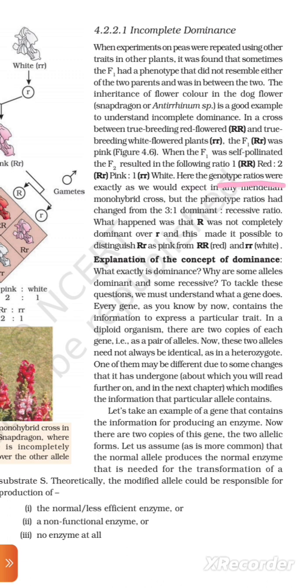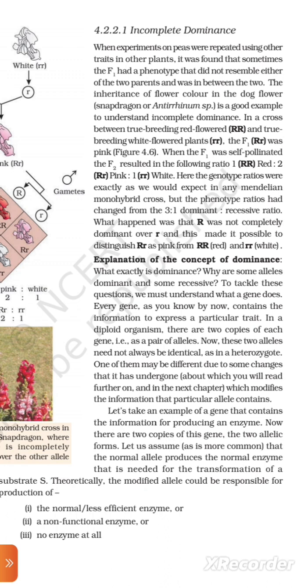Here the genotype ratios were exactly as we could expect in any Mendelian monohybrid cross, but the phenotype ratio had changed from the 3:1 dominant to recessive ratio. What happened was that R was not completely dominant over r, and this made it possible to distinguish Rr as pink from rr and RR.